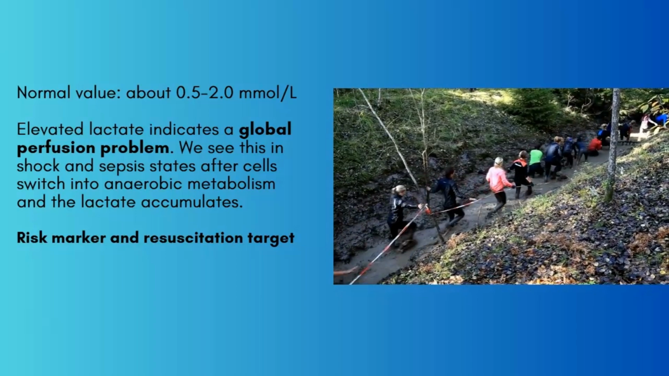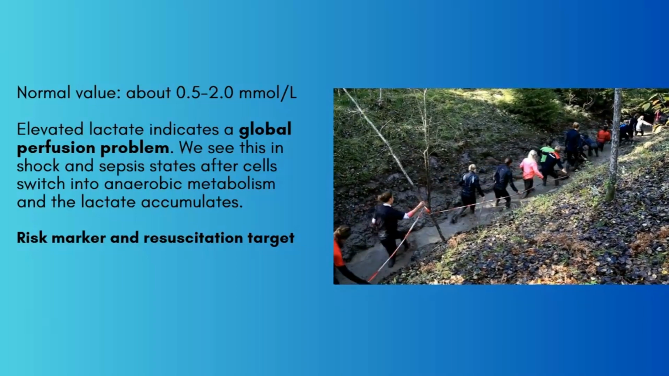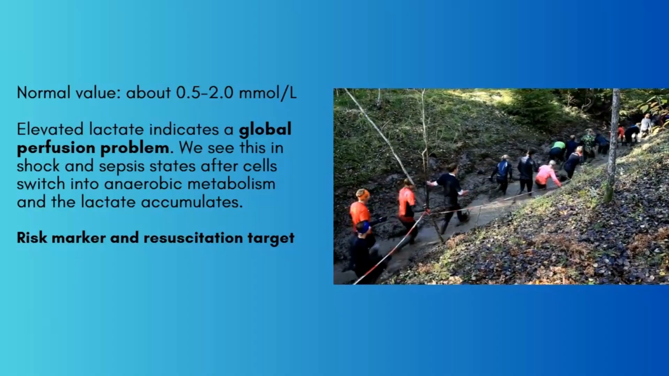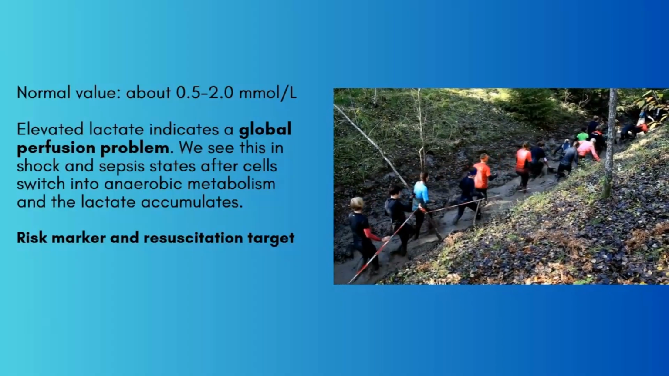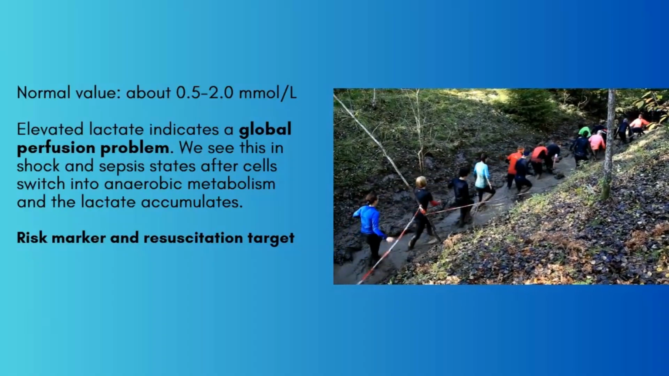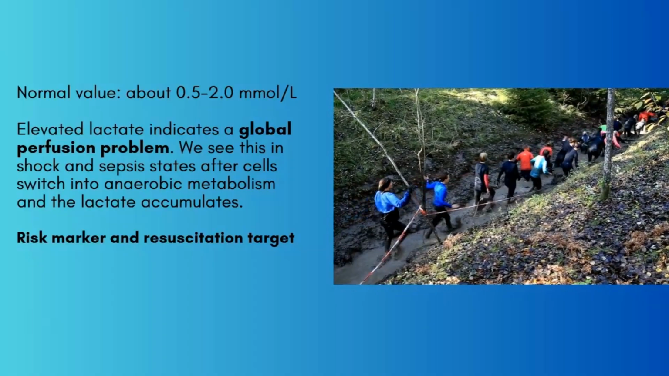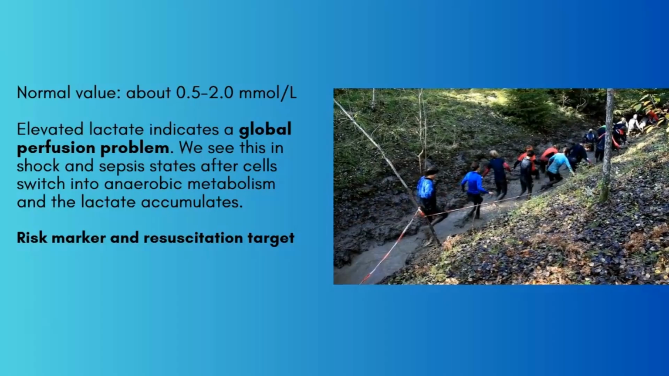So what's our normal value here? 0.5 to 2 millimoles per liter. Please reference your hospital lab for normal values and ranges because it can vary from institution, but this is just a generic range that's provided by most of the literature. In normal circumstances, the cells utilize oxygen, which keeps lactate levels low. We can see slight increases in lactate levels with exercise, but they quickly return to normal during rest periods.